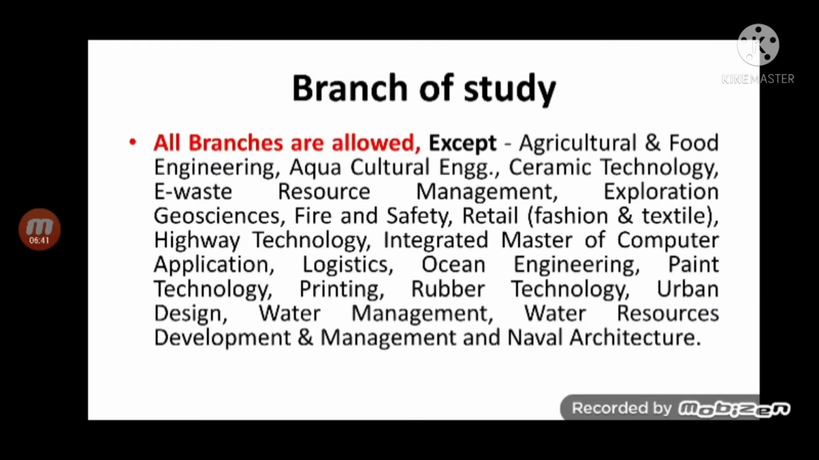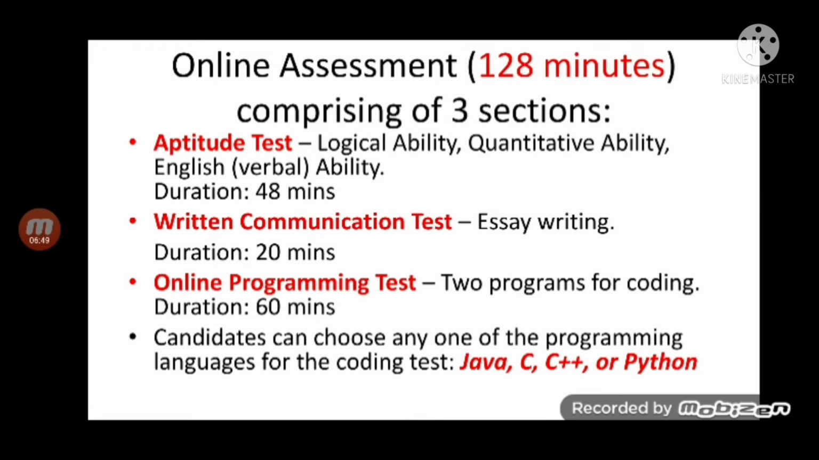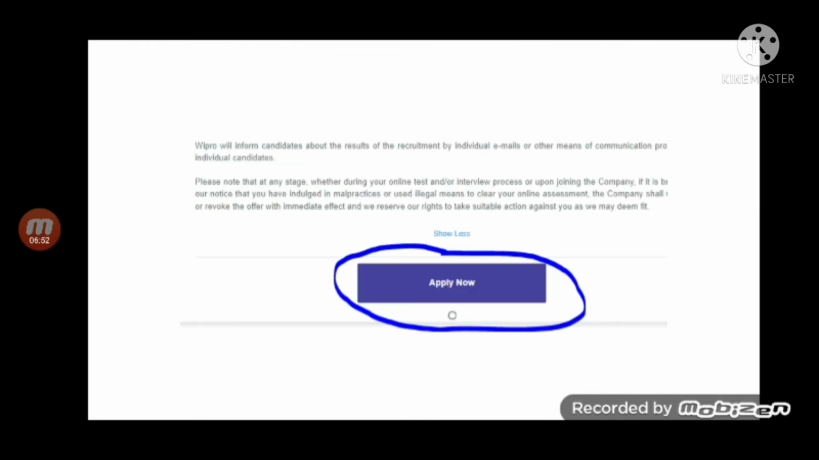Now all branches are eligible, except a few branches which are mentioned. There are no conventional branches here, so I'm not stopping here. This we have seen already. After you see these details, when you scroll down, you will see an Apply Now button. Click on that Apply Now button.